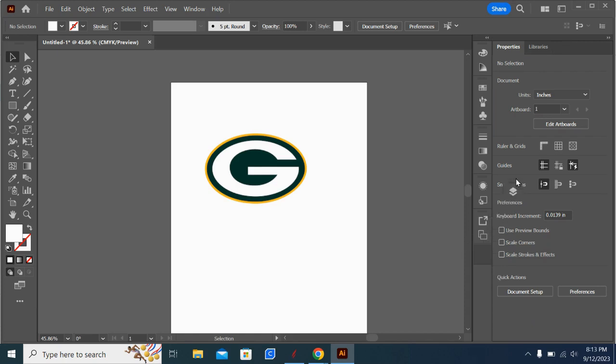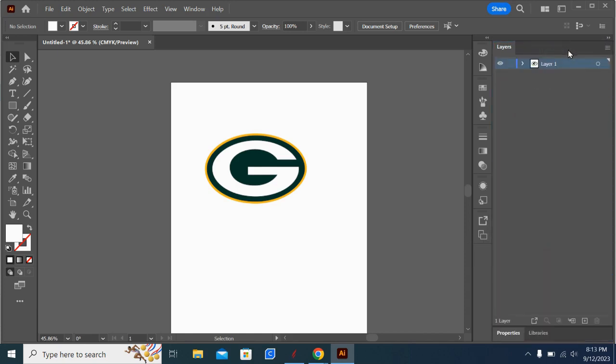I like to always take it and bring it up into the window here so it's always available. Sometimes it takes a little bit of clicking and dragging. You notice right now I have layer one, and it gives a little preview of what's on there. So you see the Packers G. If I click the down arrow, it tells me what's exactly in there. Remember how I said you have to uncheck that link button? If that link button was checked, this would come up as a linked image, not just a regular image, and you do not want that. You just want it to say image here.